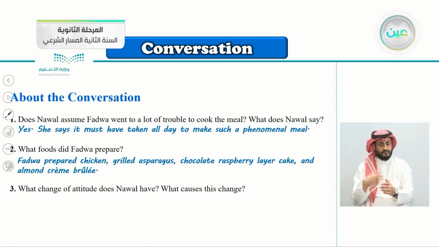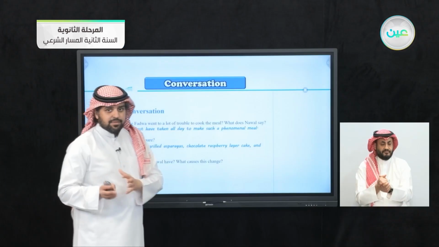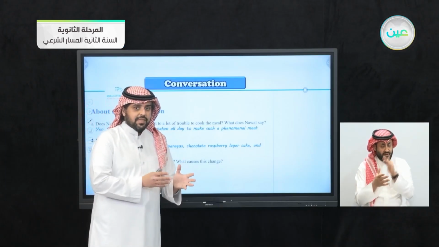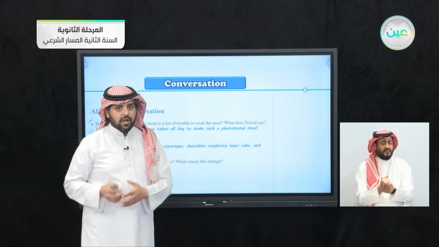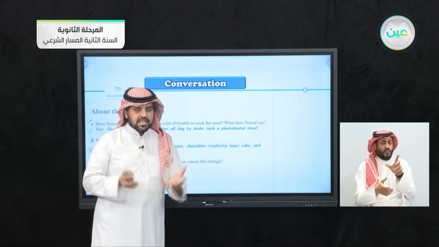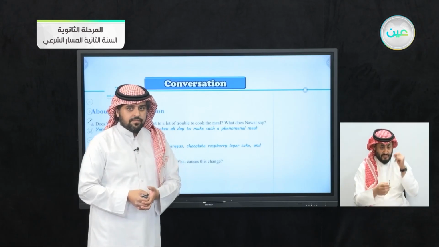Number 3, what change of attitude does Nawal have? What causes this change? She changed her mind or her attitude about something. And why did she do that? Of course, she changed it as a joke, if you remember.